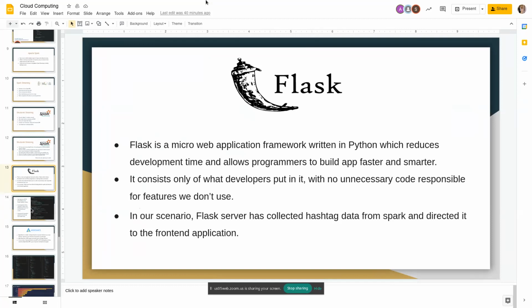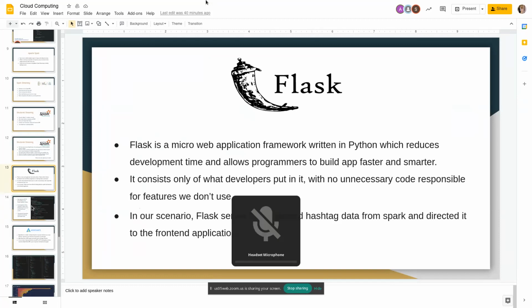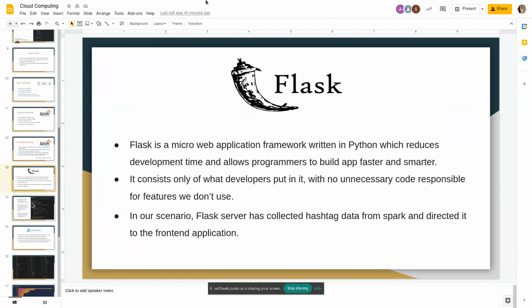We use Flask as a server because Flask is a lightweight web application framework that is designed to get results fast and leave room to make the app more detailed in the future. With Flask, the project's code consists only of what developers put in it, with no unnecessary code responsible for features we don't use. In our case, the Flask server collects the hashtag data from Spark, as Ritvik told, and then we direct it to the front end. Next slide.